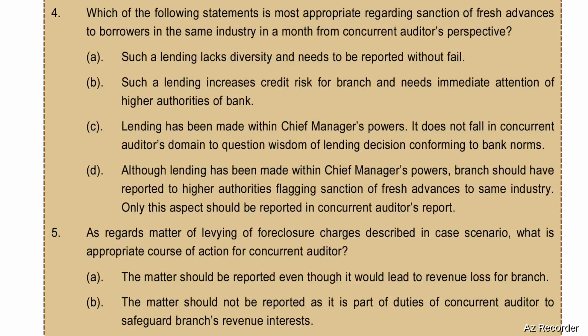Although the lending has been made within chief manager's powers, the branch should have reported to higher authorities, flagging sanction of fresh advances to the same industry. Only this aspect should be reported in the concurrent auditor's report. Option C is correct. That is, lending has been made within chief manager's powers. It does not fall in the concurrent auditor's domain to question the wisdom of the lending decision conforming with banking norms.